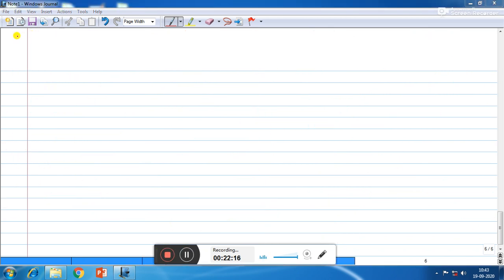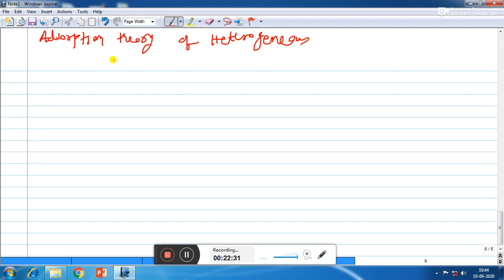Now our next topic is adsorption theory of heterogeneous catalysis. This theory explains the mechanism of heterogeneous catalysis.